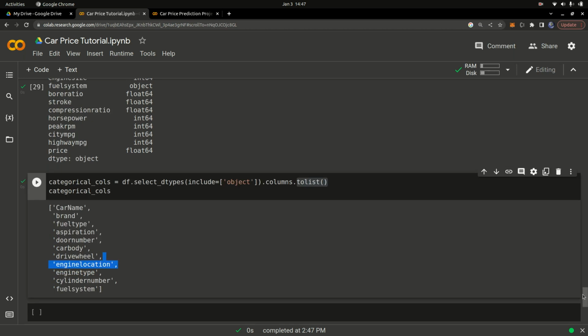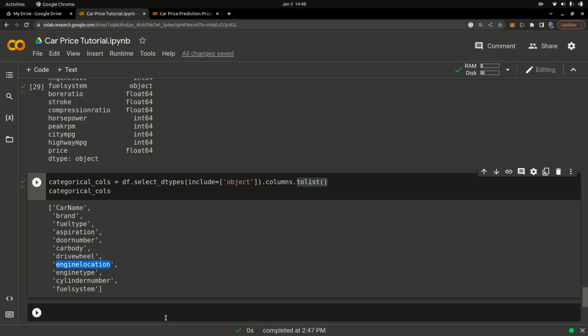You can see the name of the car is categorical, like a string. The name of the brand is categorical, like Toyota, Suzuki, Subaru, all that. And you have the fuel type, gas, diesel, petroleum. Okay, and you have the aspiration, and the door number, 2 doors, 3 doors, 4 doors. That's a category. The body type is a category, the wheelbase, the engine location at the rear or at the back, the engine type. We have the number of cylinders, like a V8. A V8 engine has 8 cylinders, V12, and all that. We also have the fuel system and everything. So you can see all the different categorical columns that we have.